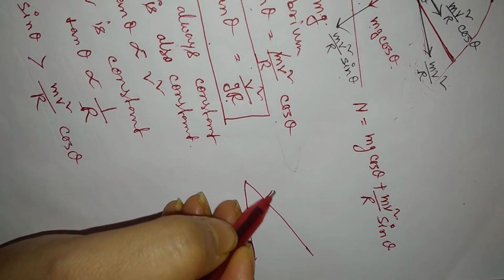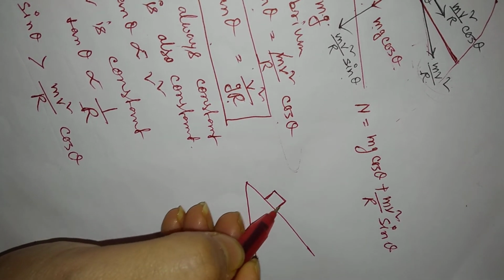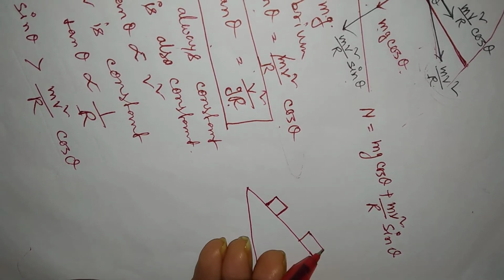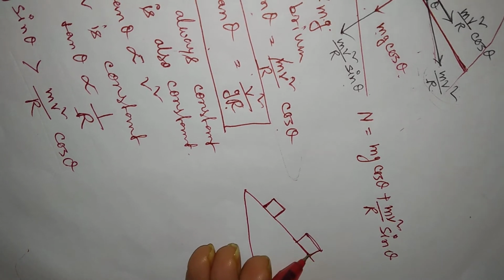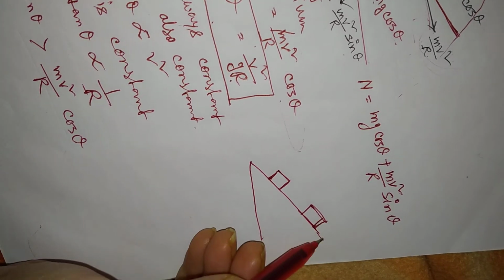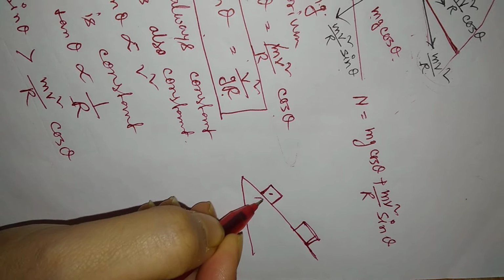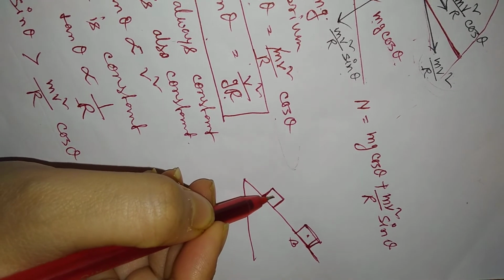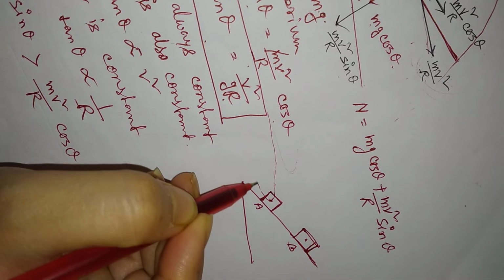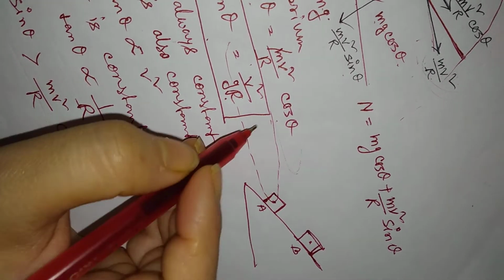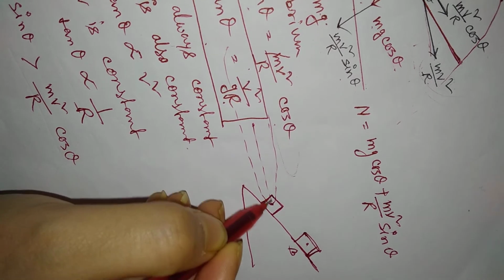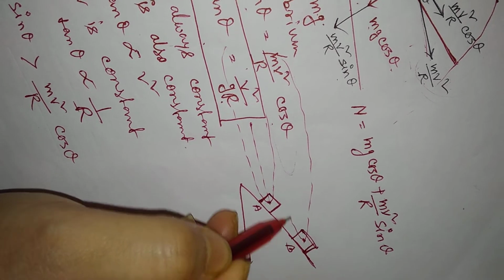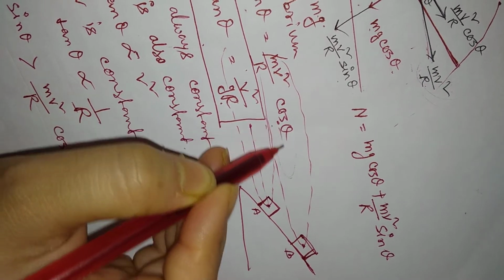Suppose sometime the vehicle is here, and this is the other position of the vehicle. When the vehicle is at point A, the circle is like this. Suppose this is the center. If the vehicle is here, then the circle will be like this.